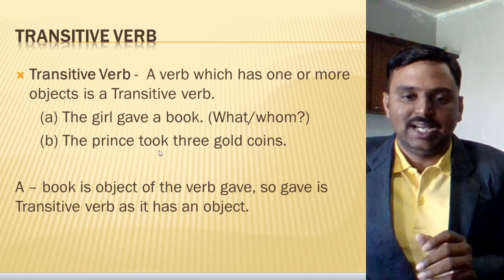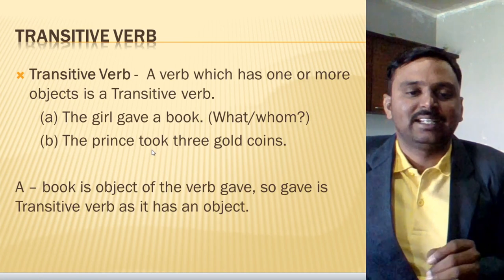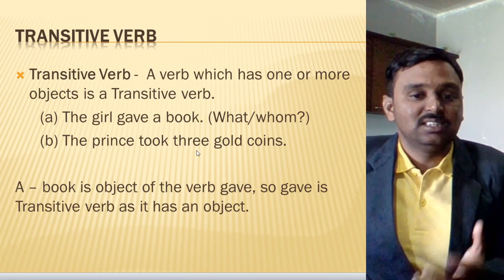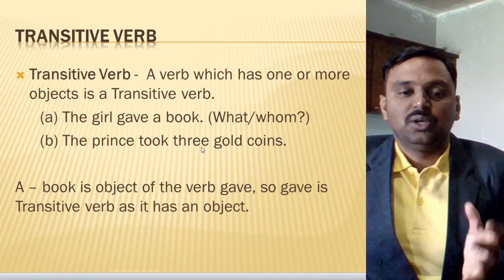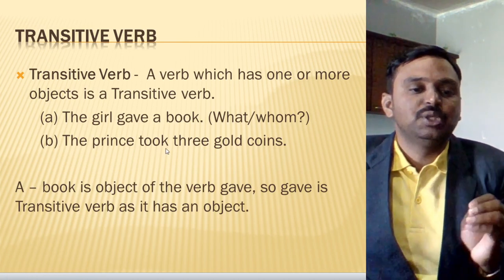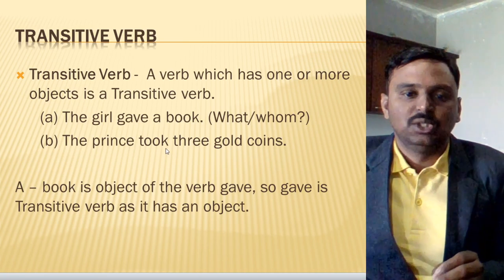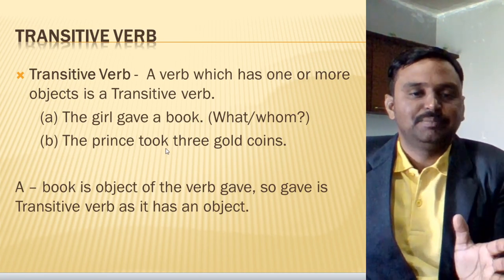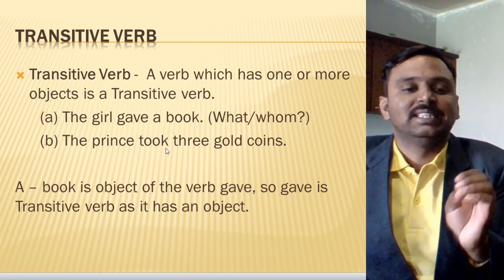Look at the second example: the prince took 3 gold coins. Now in this, if I ask a question, what did the prince take? You will get the answer, 3 gold coins. Now these 3 gold coins are the object for the verb took. Getting it? So a transitive verb is very simple, it has an object in it.